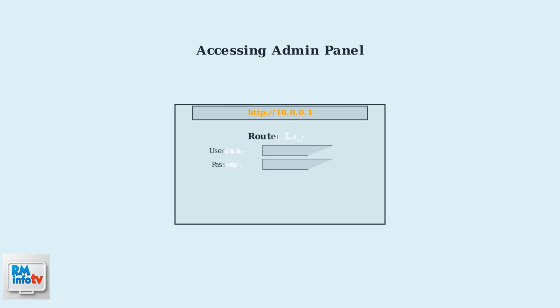The default login credentials for Xfinity routers are username admin and password. Enter these credentials to access the router's configuration interface, where you can modify Wi-Fi settings, security options, and other network parameters.